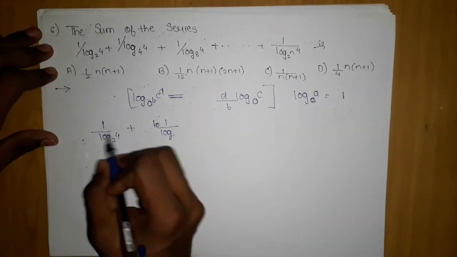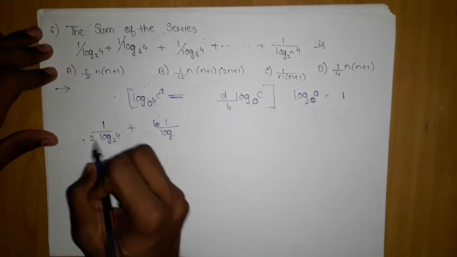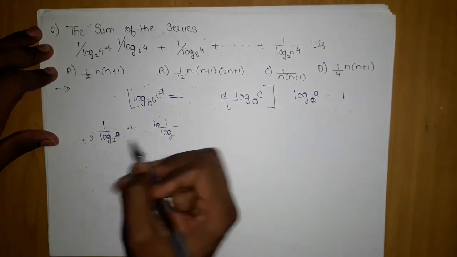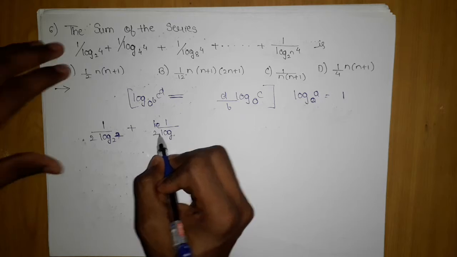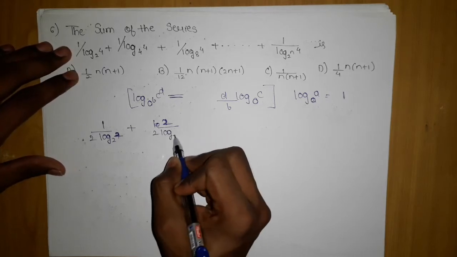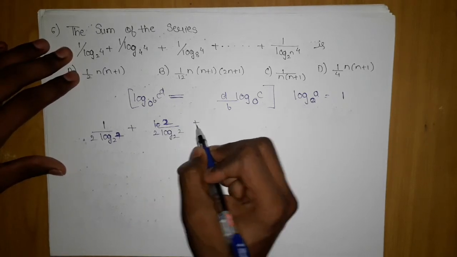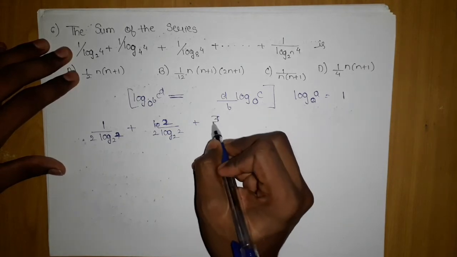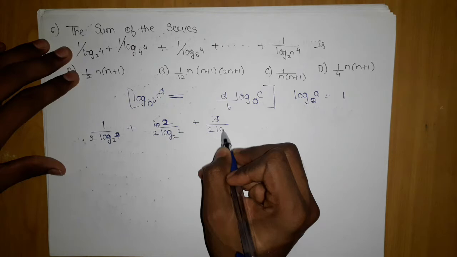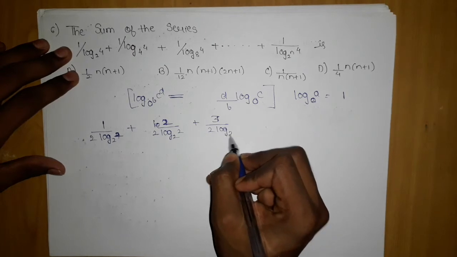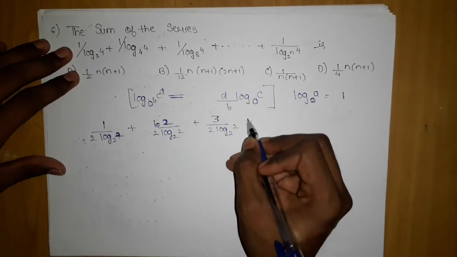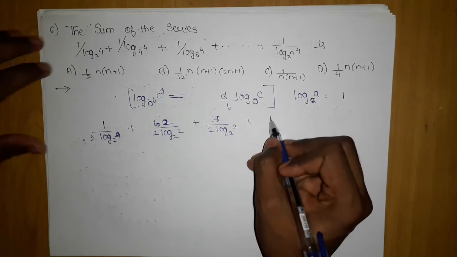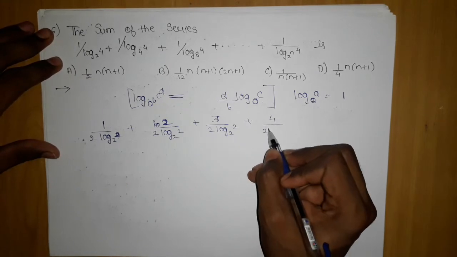So we will move this 2 here, so this will be 2 log 2. Similarly here it will be 2 by 2, log 2 to the base 2. Similarly here, moving 2 to the power 3, it will be 3 and 2, log 2 to the base 2. Similarly here it will be 4 to the base 2 log 2.